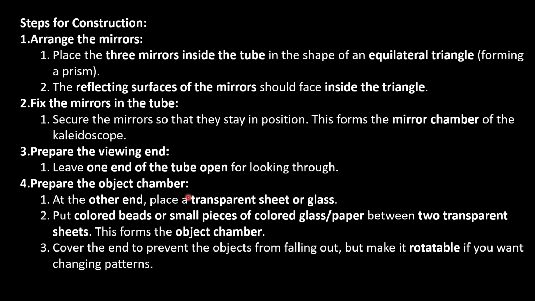Step 4: Prepare the object chamber. At the other end, place the transparent sheet or glass. Put colored beads or small pieces of colored glass or paper between 2 transparent sheets. This forms the object chamber. Cover the end to prevent the objects from falling out, but make it rotatable if you want changing patterns.